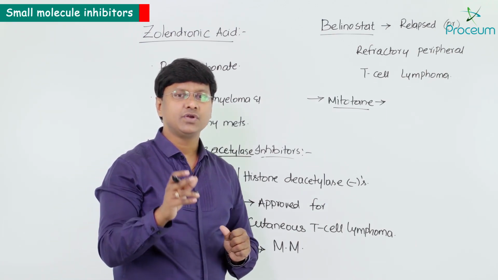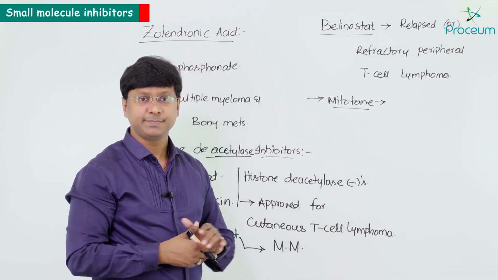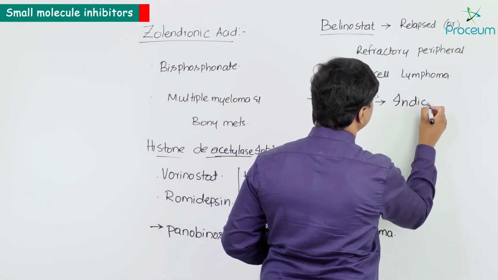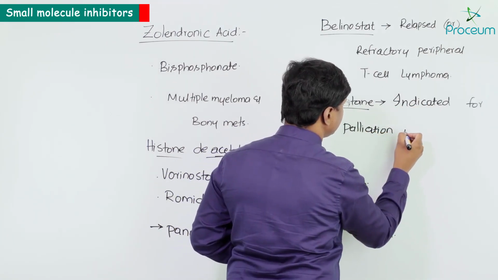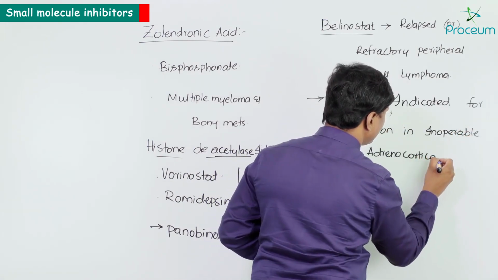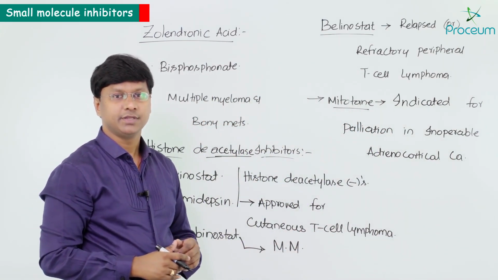So in case of inoperable adrenocortical carcinoma, this is indicated for palliation. That is about your mitotane.